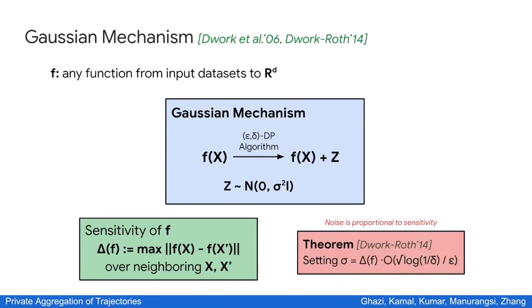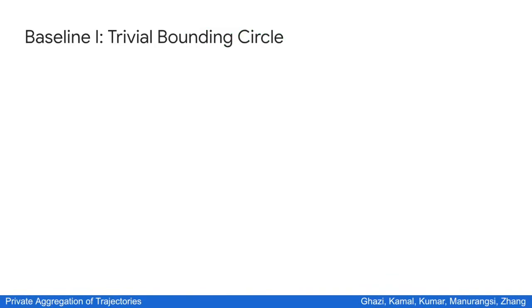Now, let us get back from this generic Gaussian mechanism to our trajectory aggregation problem. Suppose we want to apply the Gaussian mechanism to our problem. What should we do? First, we have to select our function f. Now, there are multiple ways to define the function f for aggregating trajectories. In our paper, we use perhaps the most basic function, which is to average all the input trajectories point by point.